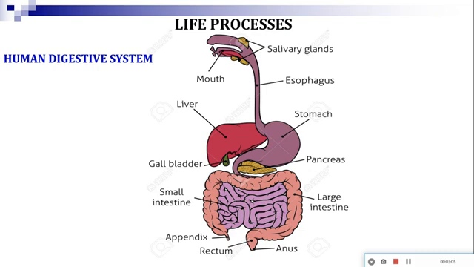Accessory glands are structures which can synthesize enzymes, and without the enzyme the digestion process is not possible. So we'll discuss all kinds of enzymes and their secretory glands which help in the process of digestion.